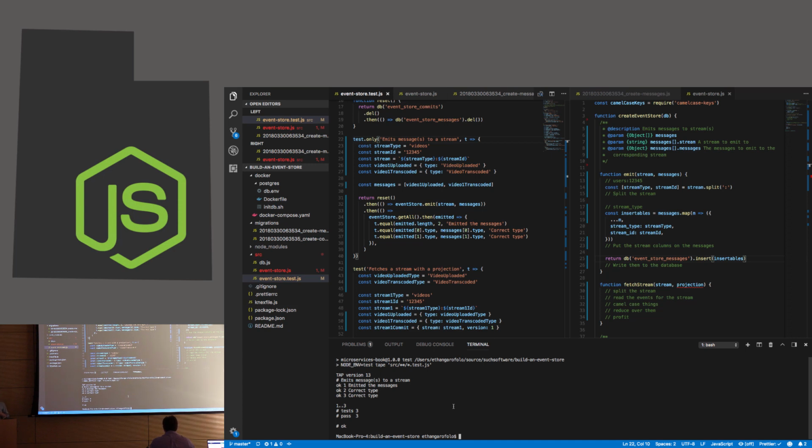But at its basic level, this is just it, a way to write events to a stream and get them in there. And if pgadmin were working, we could see it showing these events in the database, but luckily we have the test doing that now. So let's go on to getting events out of a stream. But here's the trick with this.